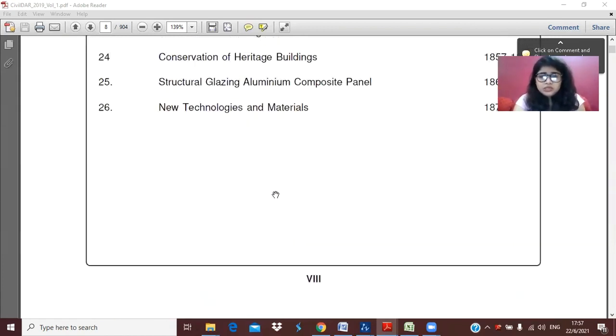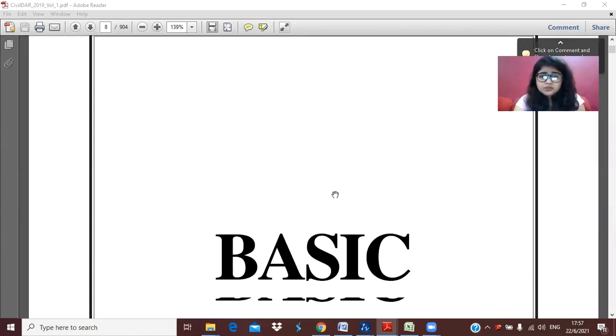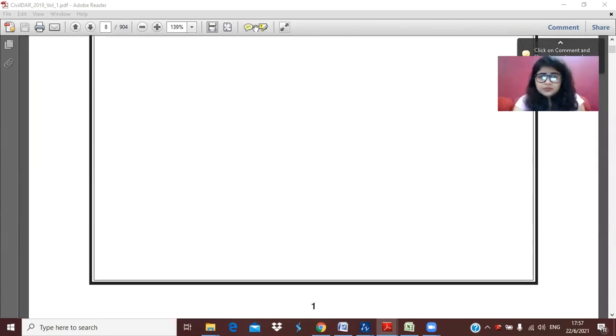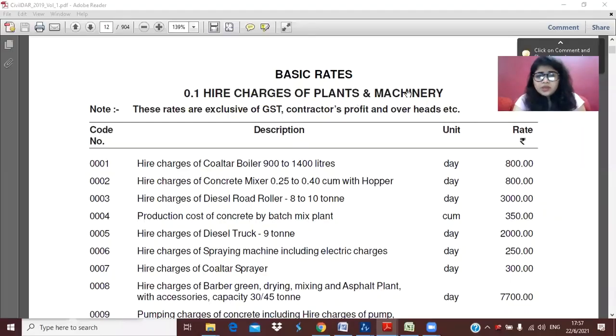Let me show you also. Okay guys, this is the first page of this rate analysis PDF. Here you can see the basic rate of plant and machinery which you are going to use in your construction process.